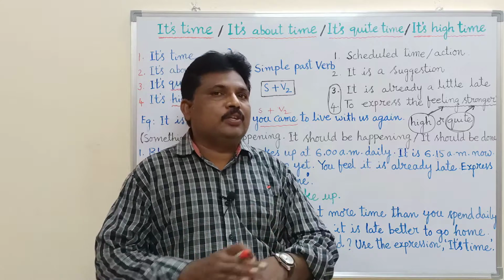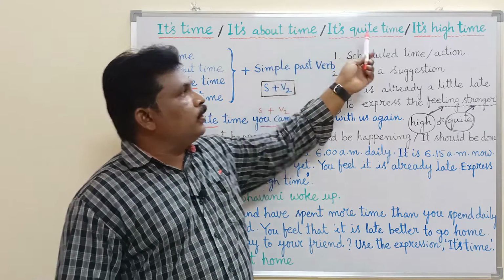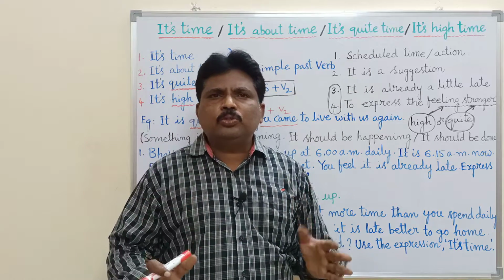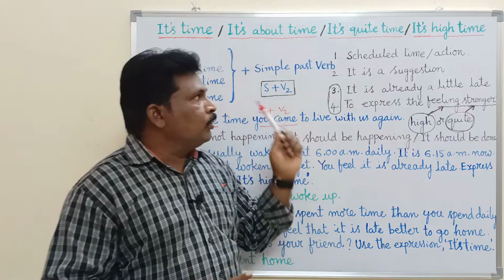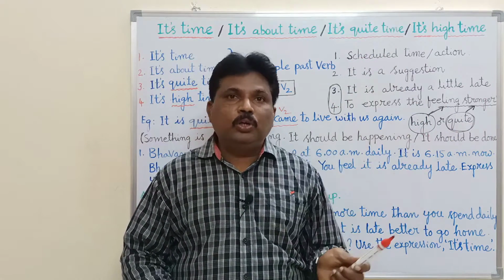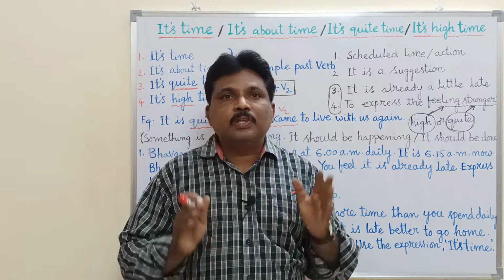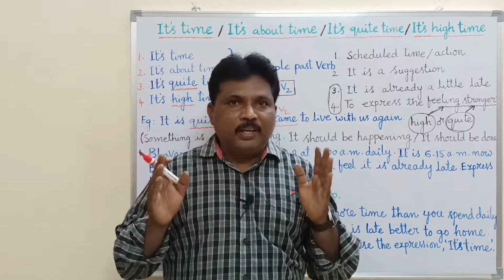Other than this, there is not much difference between the first group and the second group, but you can use all these four at a specific point. Whenever you are approaching a scheduled time or scheduled action, then you can use it is time, it is about time, it is quite time, and it is high time.